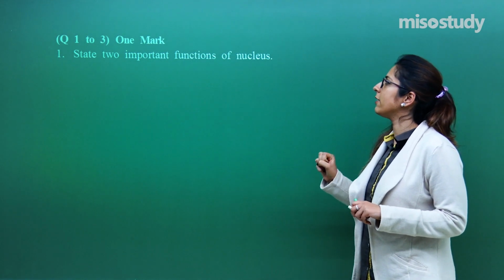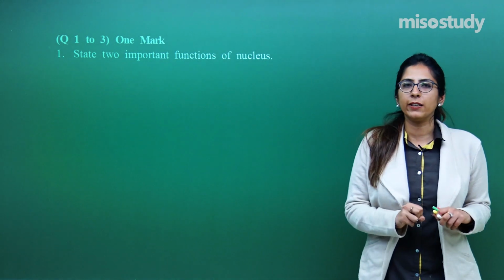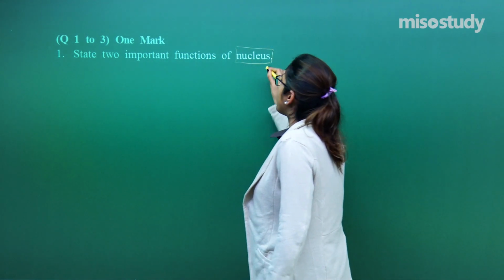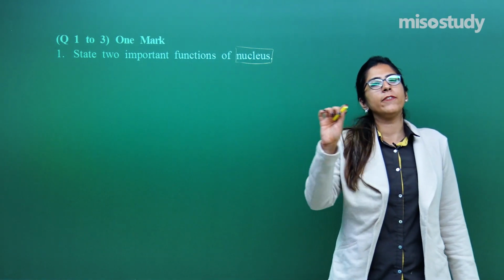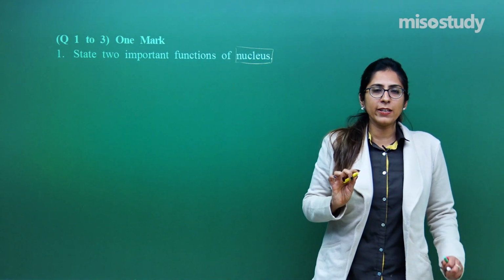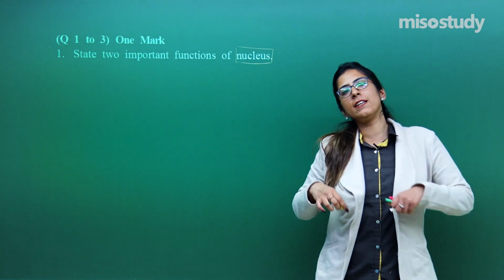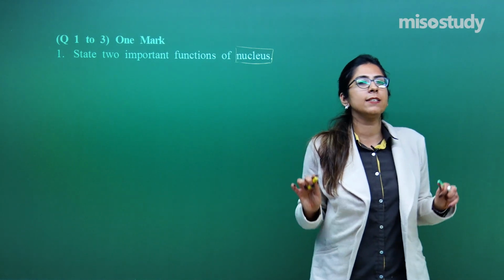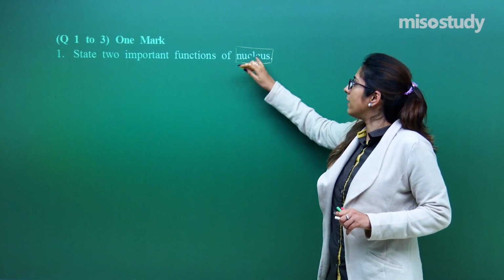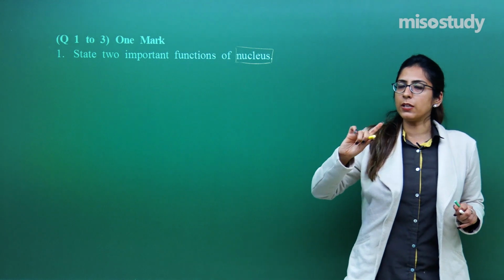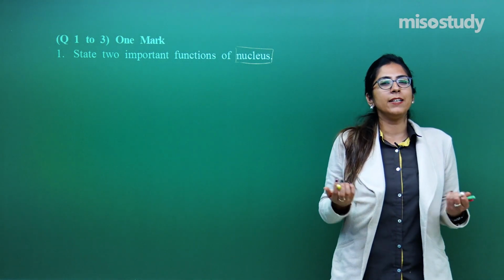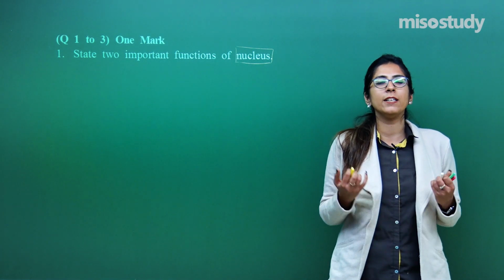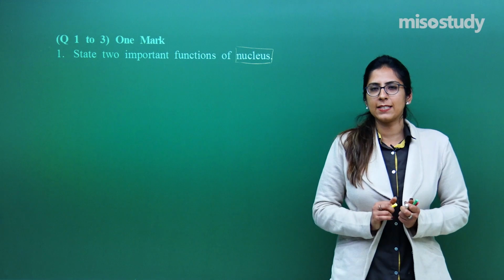The question states, state 2 important functions of the nucleus, right? You all know that the nucleus acts as the brain of a cell. All the activities which happen in our cells, whether related to cell division or any metabolic activity, everything is controlled by the nucleus. The nucleus also has DNA. Here the nucleus is written, that means I am talking about eukaryotic cells, so the DNA is present in the nucleus. So can I say that it acts as hereditary material as well, or it is a storage of hereditary material? Yes, this is right.